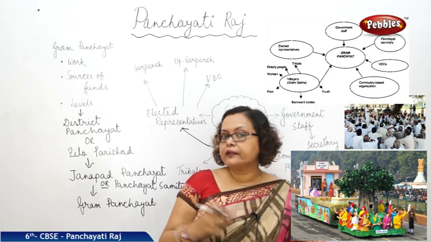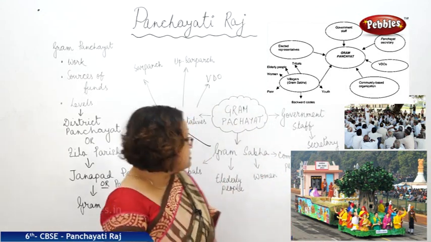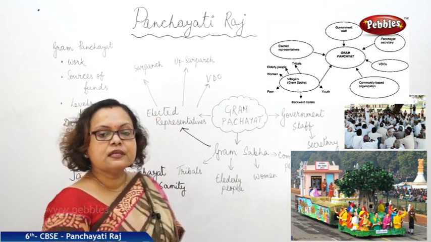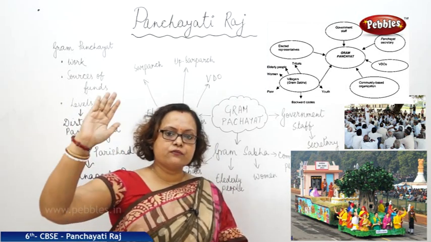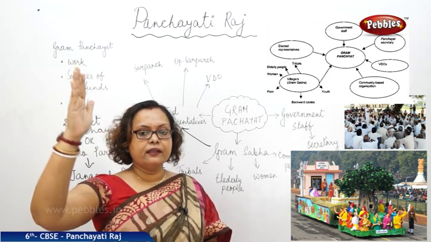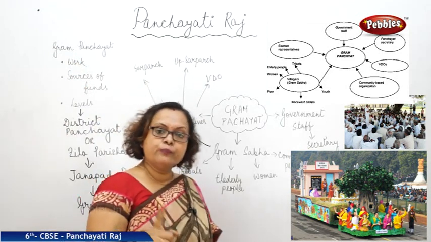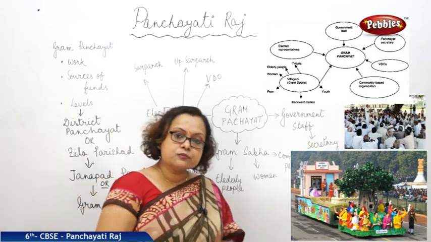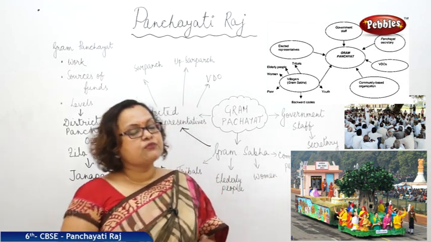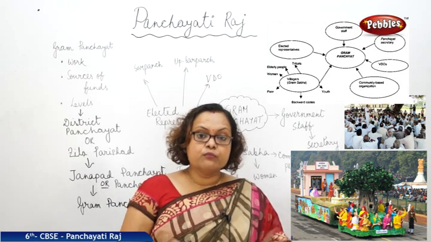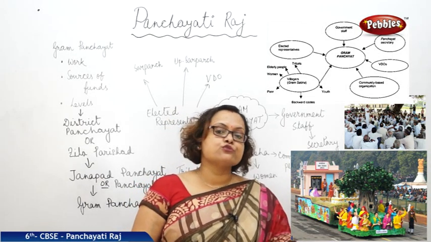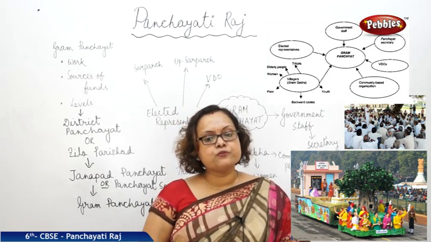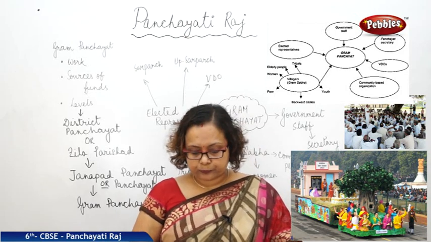Now, what are the direct and indirect methods of election? I told you that sometimes, to elect Sarpanch, these elected representatives just raise their hand to cast their vote, that is open vote. Directly they are electing one person for a particular post. Sometimes this also happens by secret ballot system. It depends on the size of the village. The bigger the size, the more complicated the election procedure, and in that case, these villages opt for the indirect system of election.